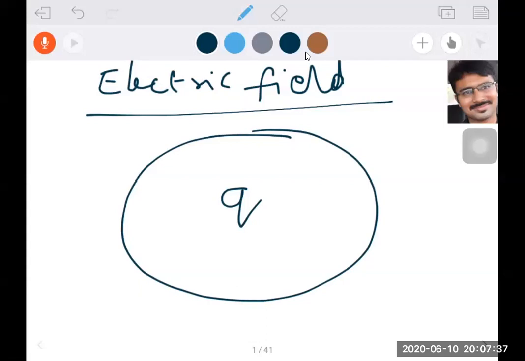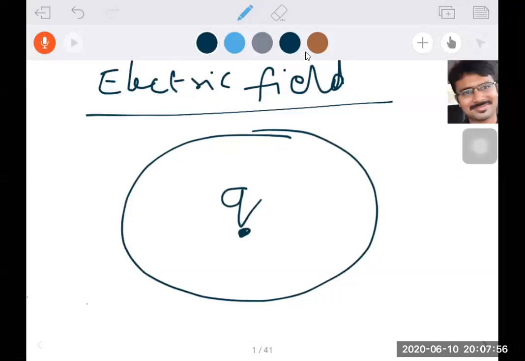So the space around the charge until where its influence is there is called the electric field. The space around the charge until where it has its influence is called the electric field. So here, suppose the charge is located at this point and this is its influence.